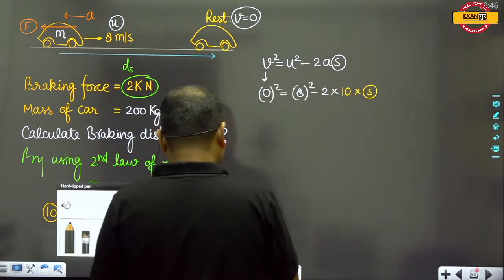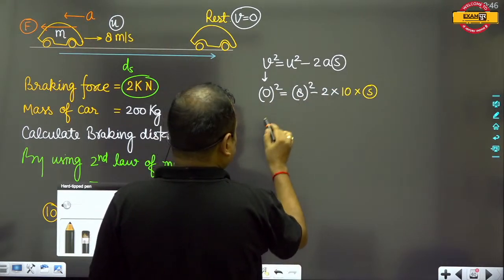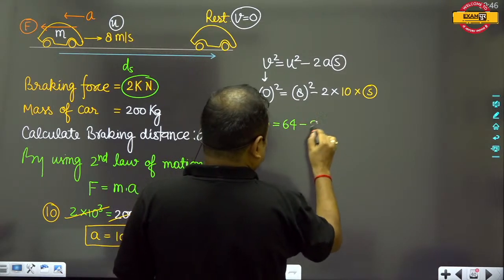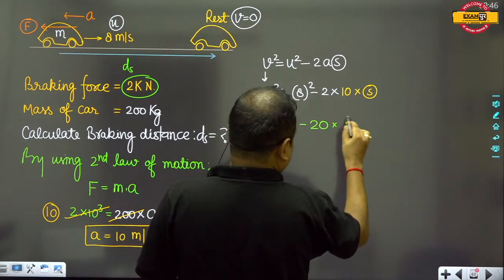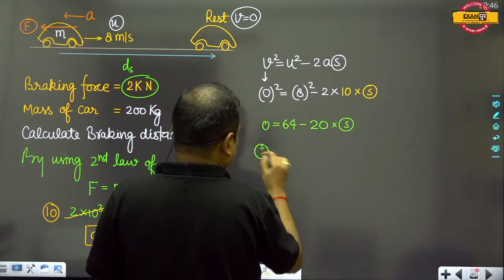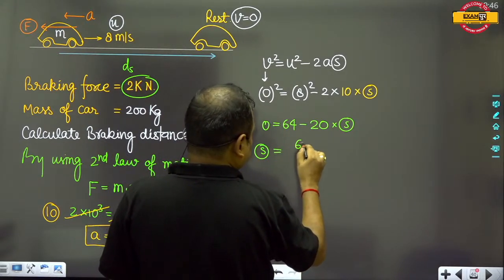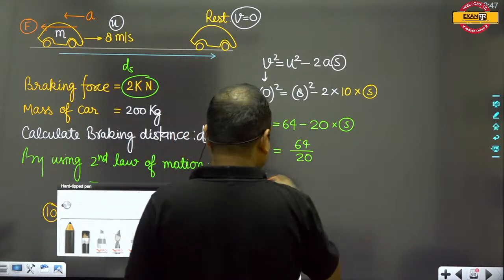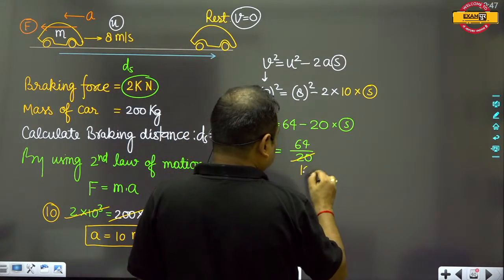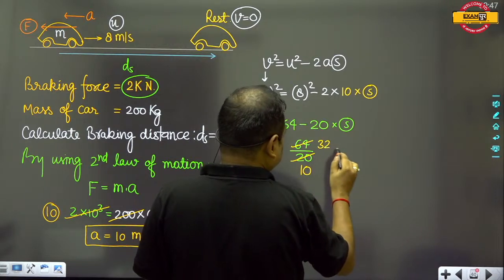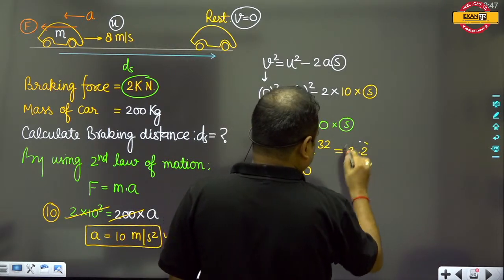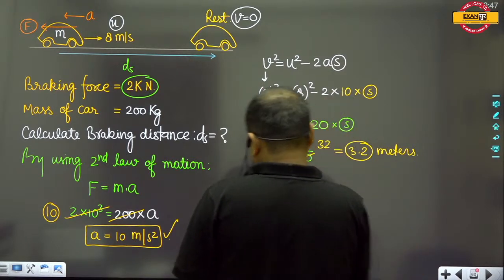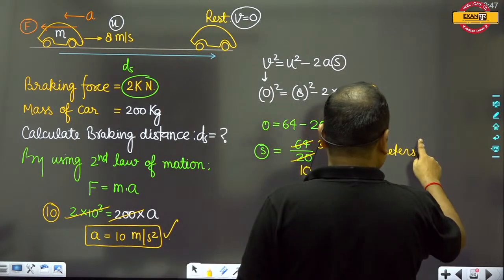So this will be equal to 0, and this will be equal to 64 minus 20 into s. So s will be equal to 64 upon 20, and this will be equal to 3.2 meters. So the correct answer will be 3.2 meters.